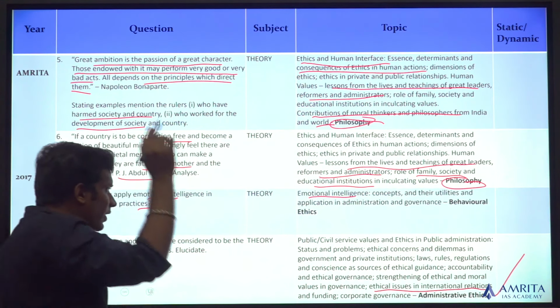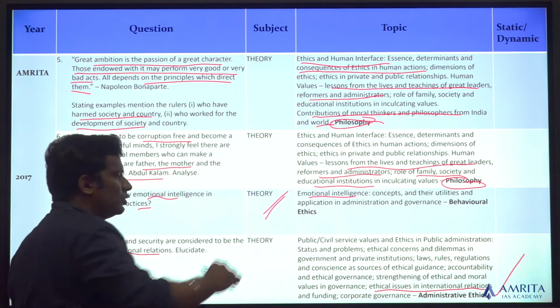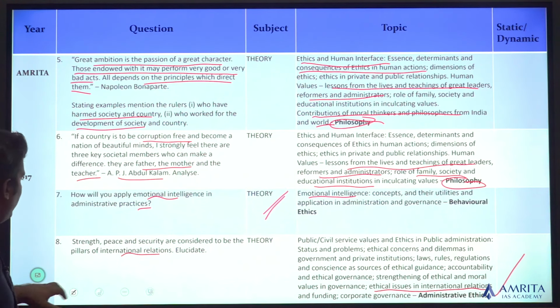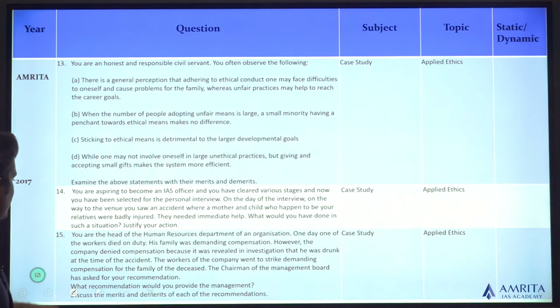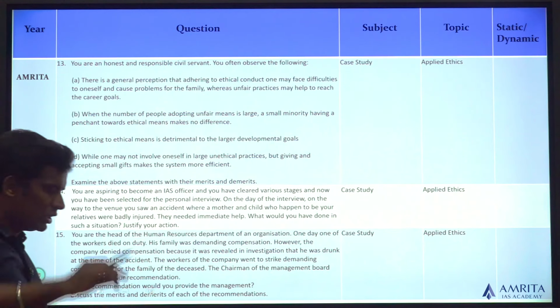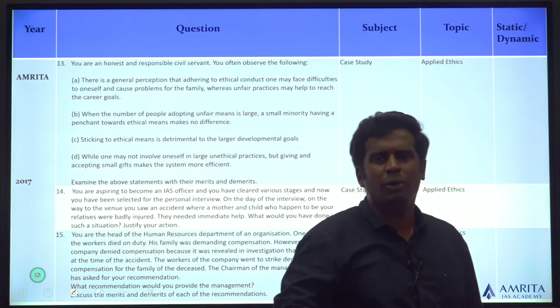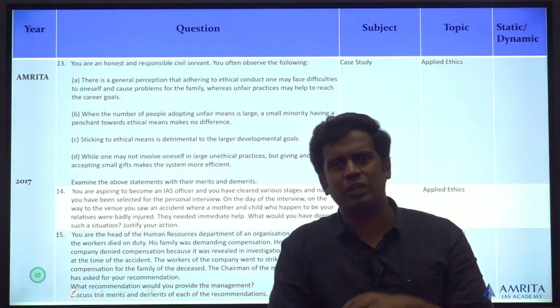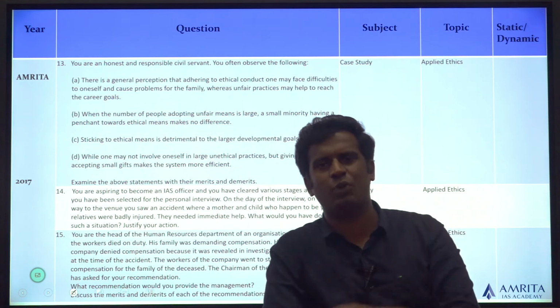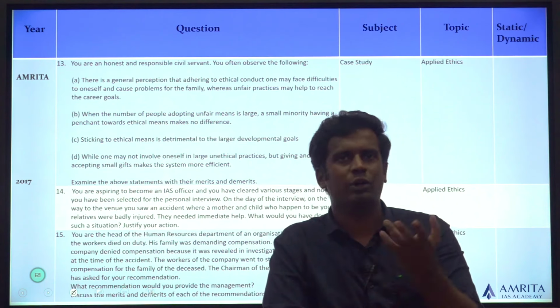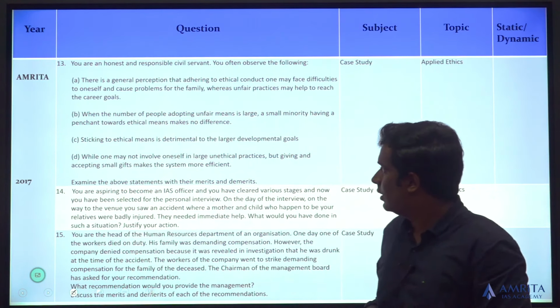And there is always a question in every question paper with regards to emotional intelligence, always. So understanding that is very, very important, because now you know that there is always a question from that. Prepare well on those topics, definitely you will get marks. Emotional intelligence is a very small topic, you can easily learn it, you can easily score marks in that.